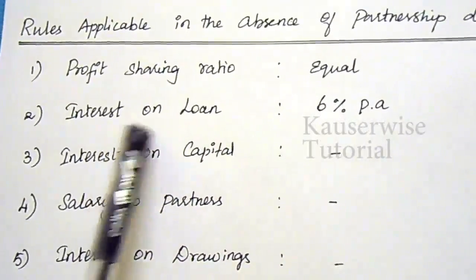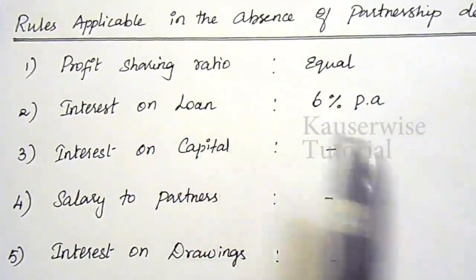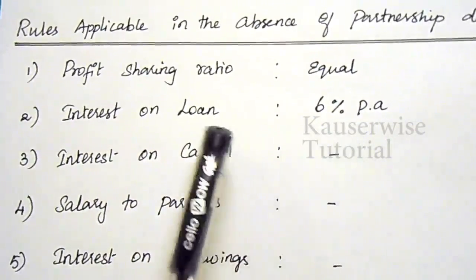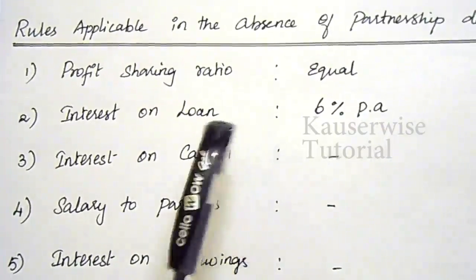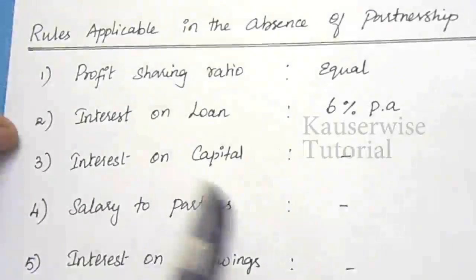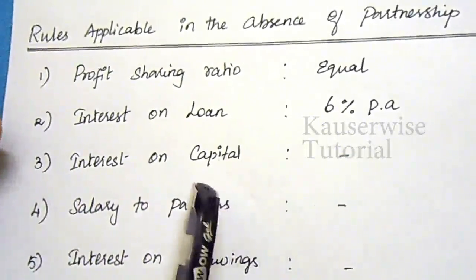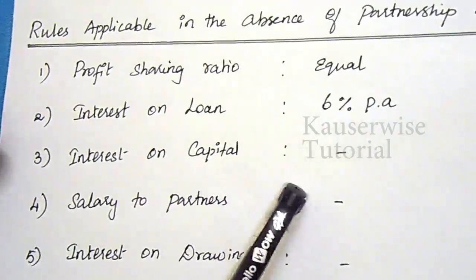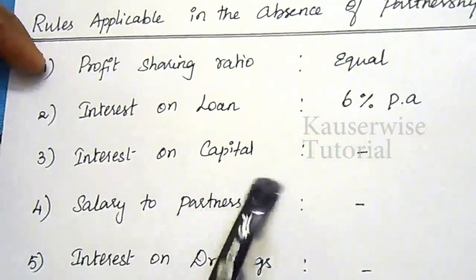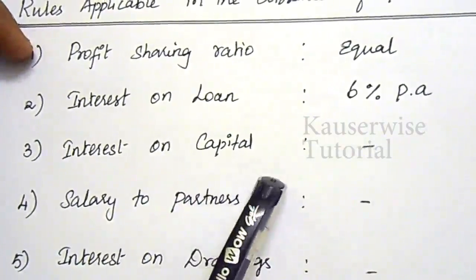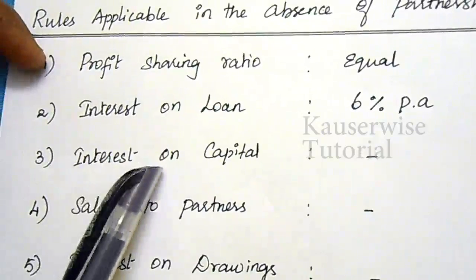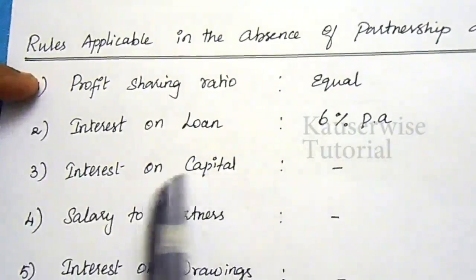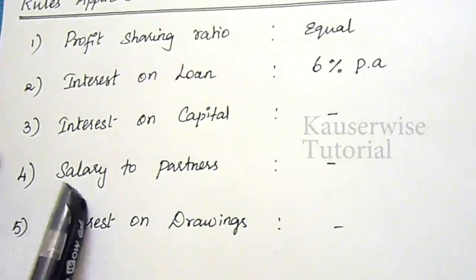The next one is interest on loan. If any partner, apart from his share capital, advances money to the firm as loan, he is entitled to interest on such amount at the rate of 6% per annum. The third one is interest on capital. Generally, no interest is allowed on capital of the partner. If as per the partnership deed interest is allowed, it will be paid only when there is profit. If there is loss, no interest will be paid. If such information is not given in the partnership deed, there will be no necessity to give any interest on capital.